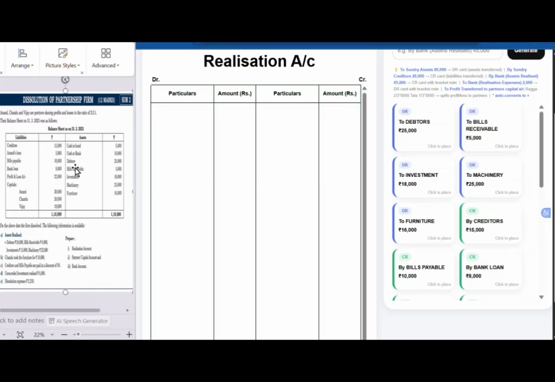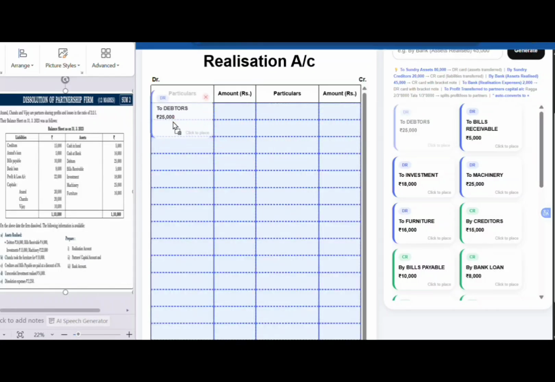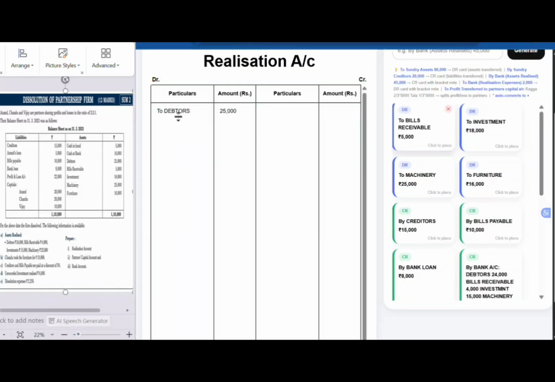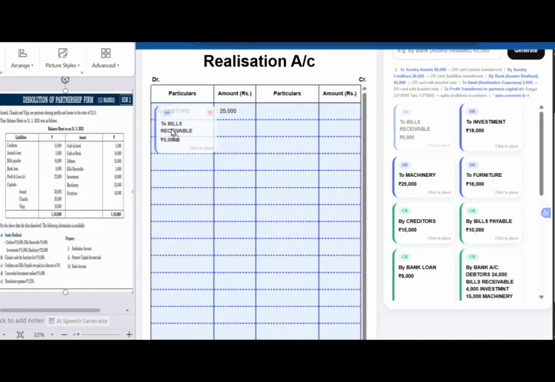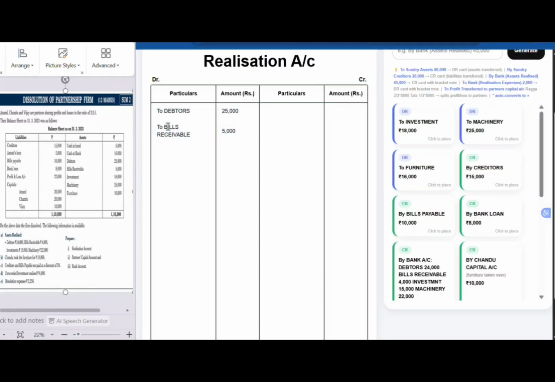Now the assets except the cash in hand and cash at bank should be entered on the debit side of the realization account to close the assets of the firm at the time of dissolution. So bring it in the realization account debit side in its book value. To debtors 25,000. Next asset we have is bills receivable, the book value is 5,000. Next asset we have is investments.